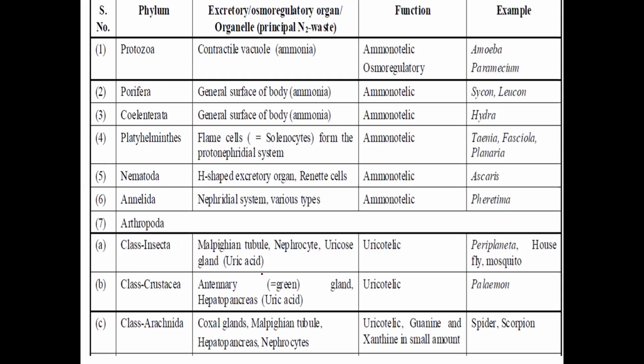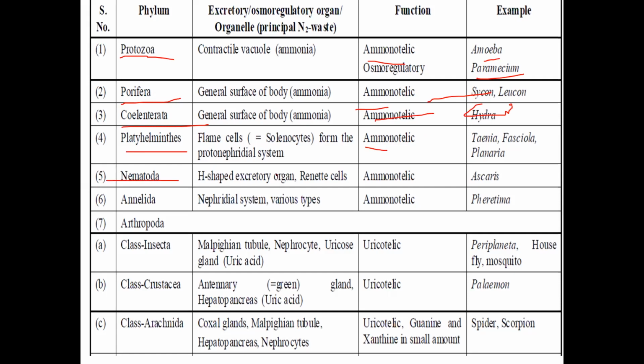Now look at this table. Types of phylum, excretory organ, function, example. You can pause the video and read all. Protozoa are ammonotelic. Examples are amoeba and paramecium. Porifera is also ammonotelic. Examples Sycon and Leucosolenia. Phylum Coelenterata is also ammonotelic. Example Hydra. Platyhelminthes also ammonotelic.